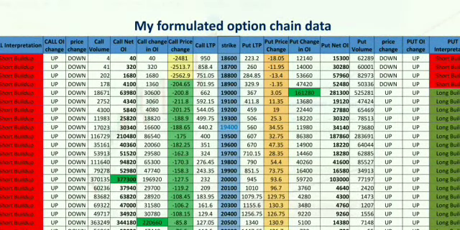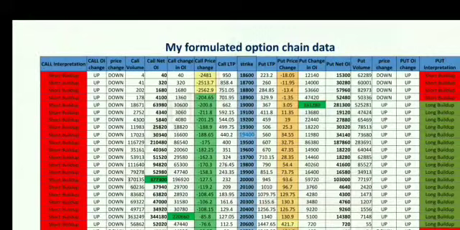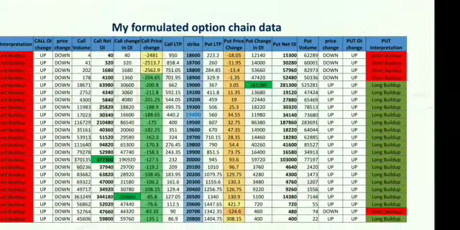Let me check once if we really closed around that level. Yes, I believe the closing was at 19352 or so. So yes, the 19400 strike is highlighted by the Excel. Okay, we'll try to gauge the nearest support and the nearest resistance.